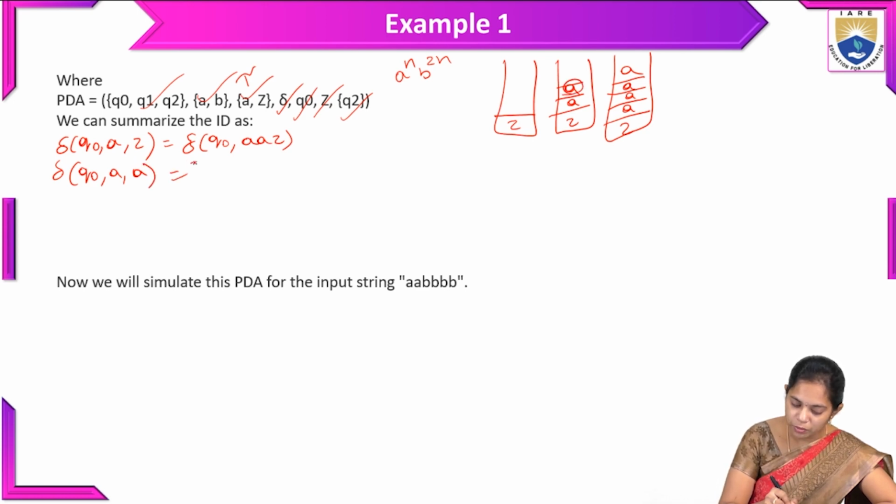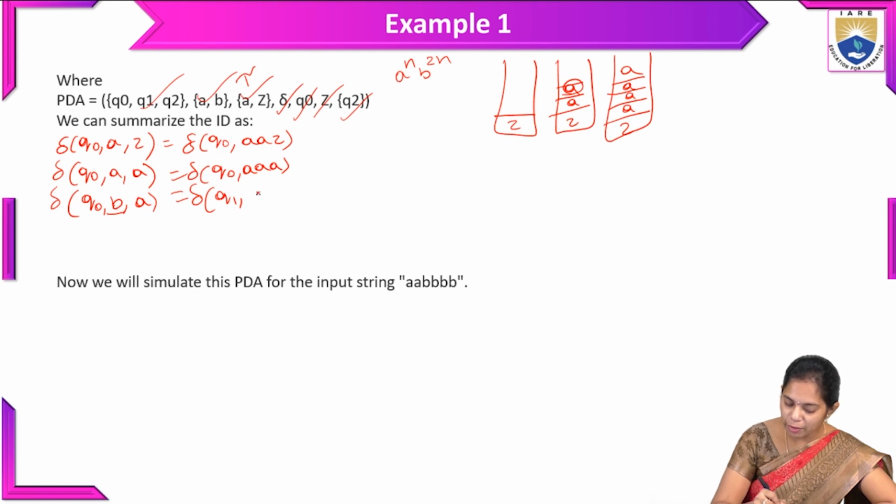So here what we will get, transition of Q0 comma A. And again, transition of Q0 comma B, with the top of the stack symbol A. So it is going to another state. Why? Because the input is changed. So Q1 comma, we have to pop. Whenever A appears, we have to pop the A. Whenever B appears, we have to pop that one.